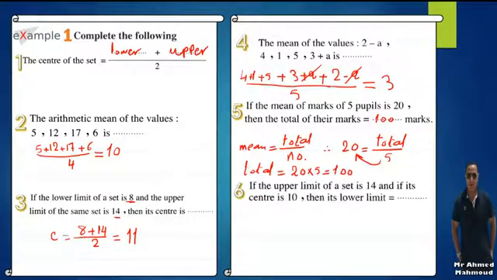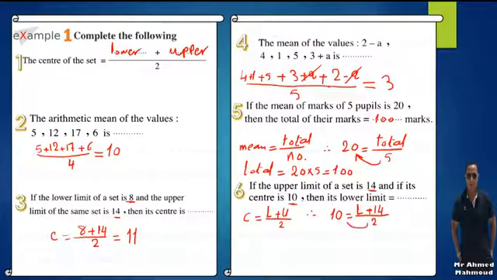The next example, if the upper limit is 14 and the center is 10, then the lower equals what? By using this equation, center equals lower plus upper over 2. Therefore, with the upper limit 14 and the center 10, we have 10 equals lower plus 14 over 2.